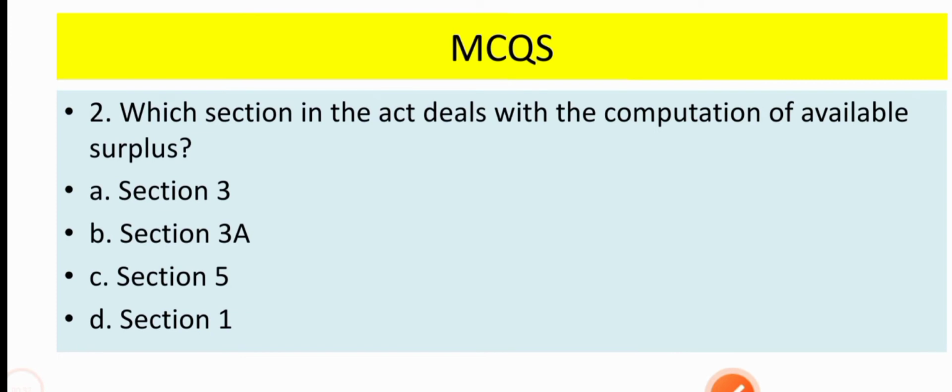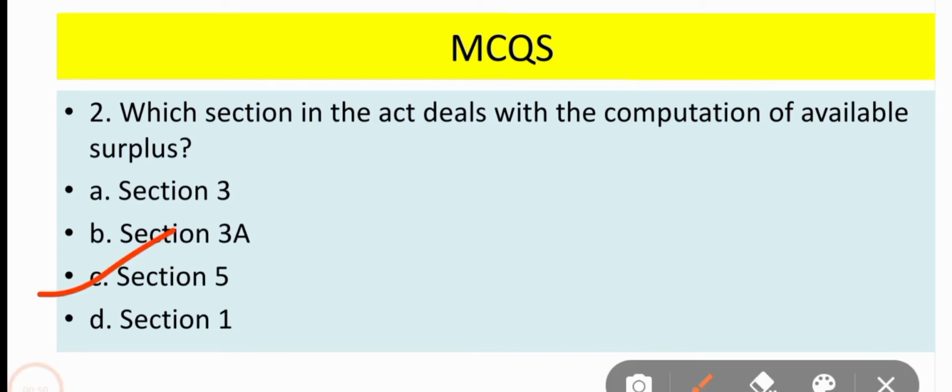Let's go to question number 2. Which section in the act deals with the computation of available surplus? The computation of available surplus comes under section 5. So the correct option for this is option C, section 5.